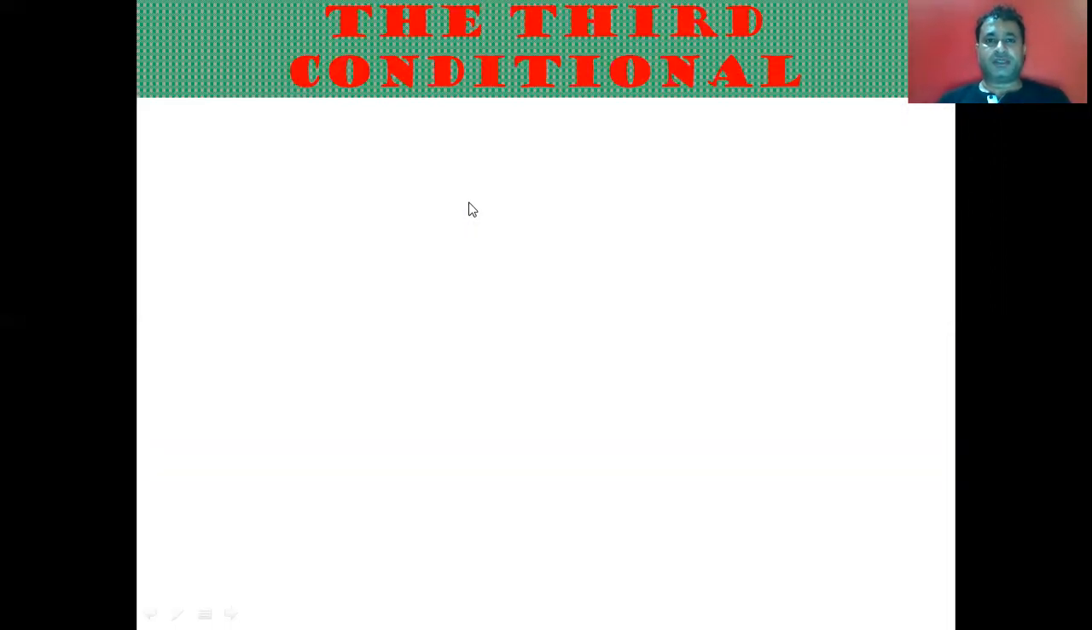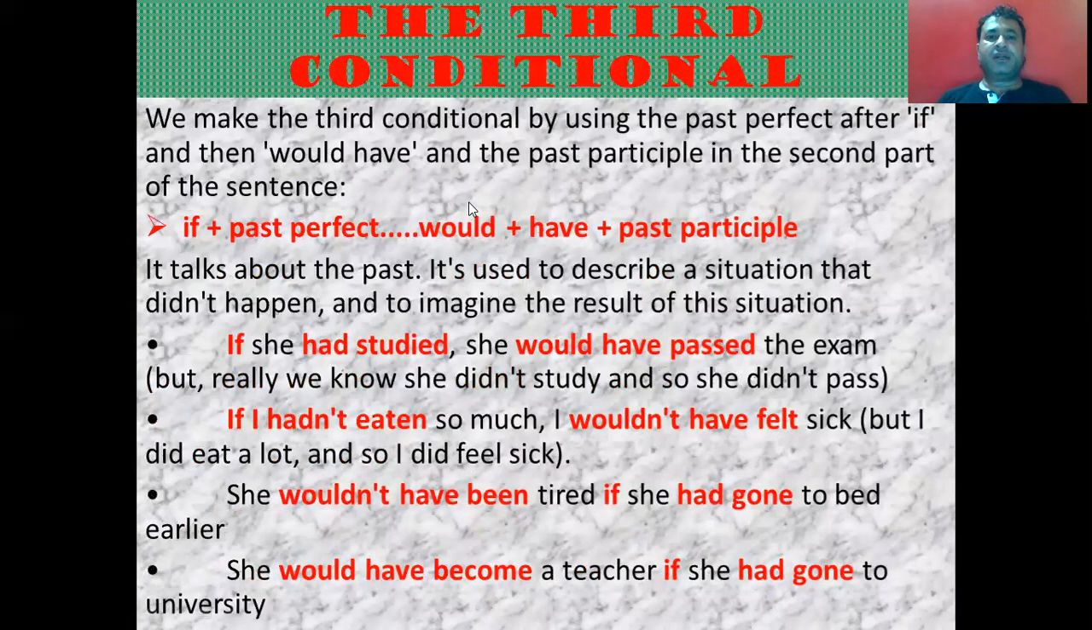Then the third conditional. We make the third conditional by using the past perfect after if, and then would have and the past participle in the second part of the sentence. Means in dependent clause or in if clause, there is if plus past perfect, that is had plus third form of verb. And in main clause, there will be would plus have plus third form of verb. So it talks about the past. It is used to describe a situation that didn't happen and just to imagine the result of this situation that had not happened. We are just imagining that if that had happened, then what would be the result?